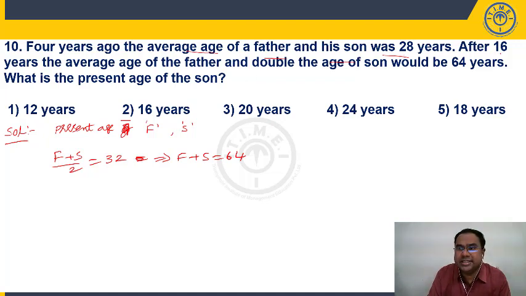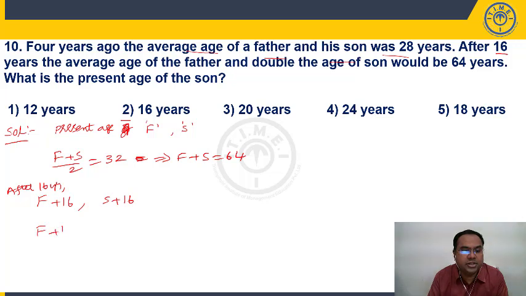Now here after 16 years, the average age of the father and double the age of son. After 16 years, what is father's age? F plus 16. And what will be son's age? S plus 16 after 16 years, right? So father's age F plus 16 plus double the son's age, the average would be 64 years.